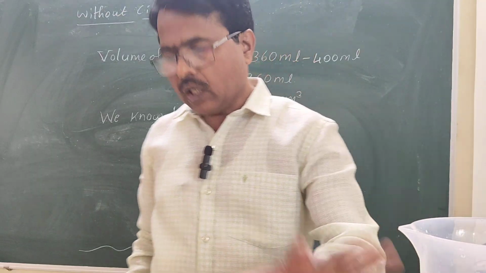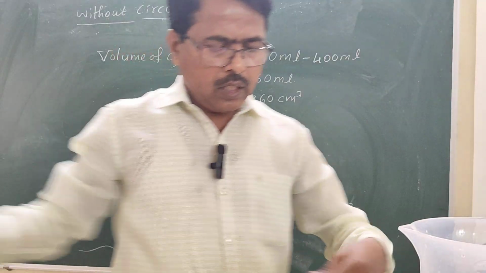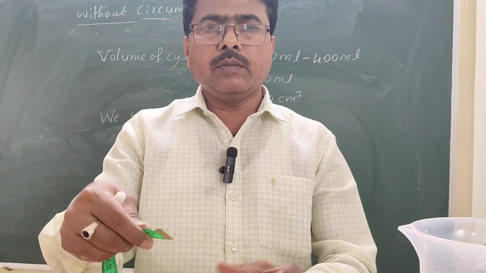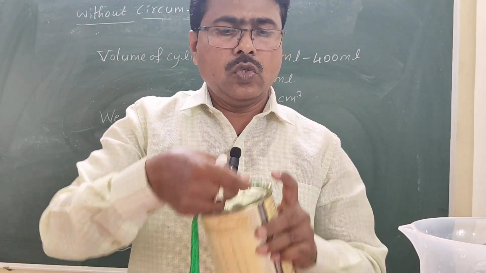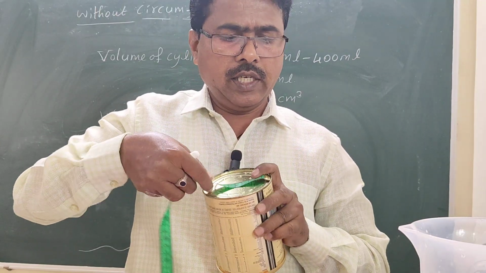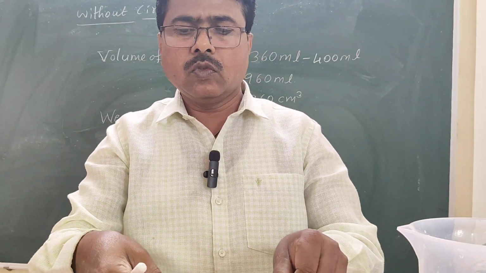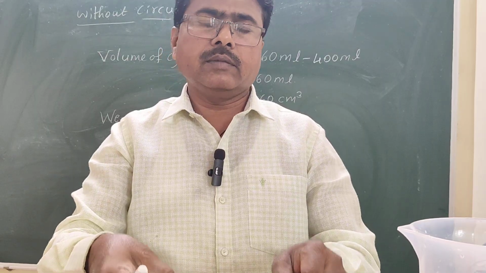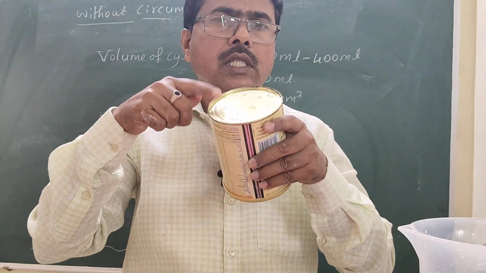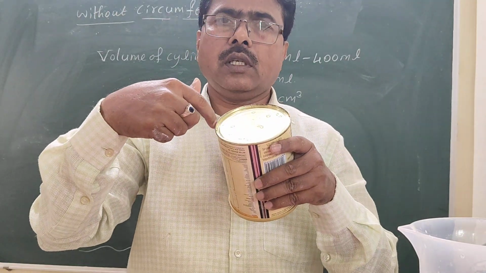Now we shall cross verify. How to cross verify? Now I'll measure the radius of the cylinder for confirmation. If I measure this cylinder in centimeter, it is 10 centimeter. 10 centimeter is the diameter of this circle.